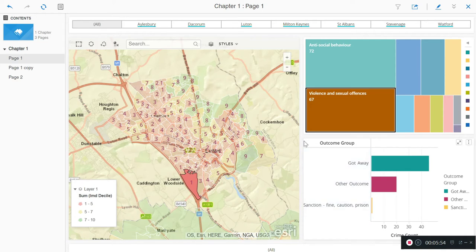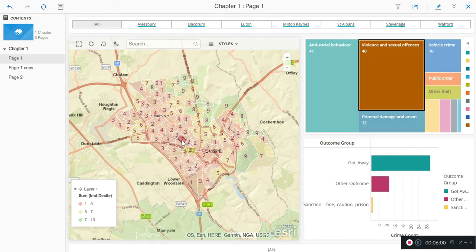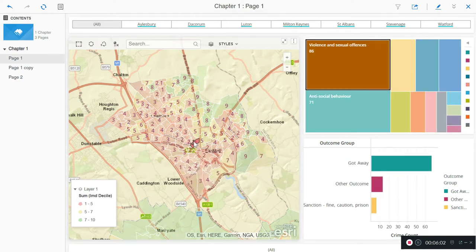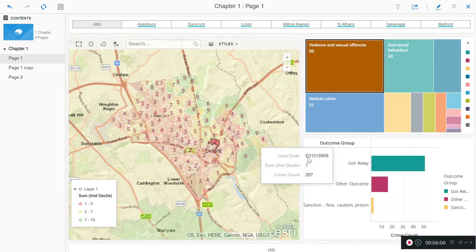So you can see a very small proportion of crimes that actually result in, you know, punishment for the perpetrator. And that seems to be a pattern anywhere you go. So if I pick another area within Luton, you'll see that it looks pretty much the same. An awful lot of people are just getting away with it. So the crime is being reported, but it's either not investigated or when investigated doesn't result in anything interesting.